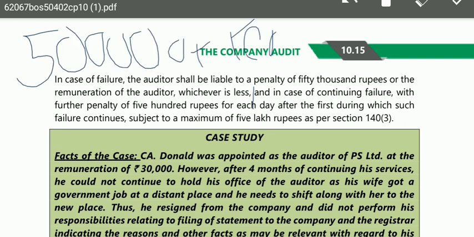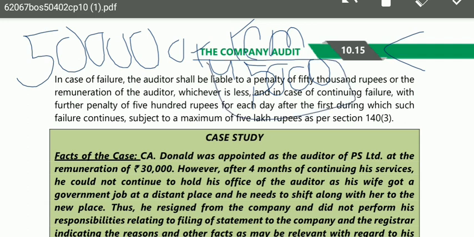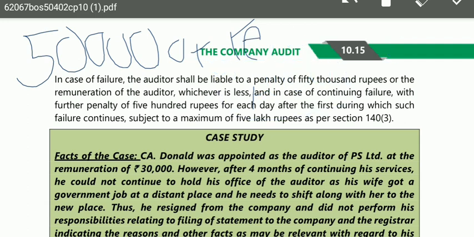Now suppose his remuneration is 45,000, and they are saying whichever is less, so his penalty will be 45,000. And on the other hand, if his remuneration is rupees 60,000, then his penalty will be 50,000, because remuneration or 50,000, whichever is less. So this was your first part, in case of failure.